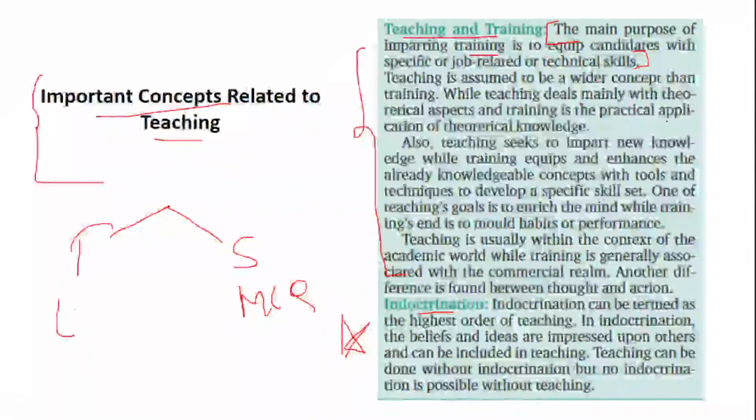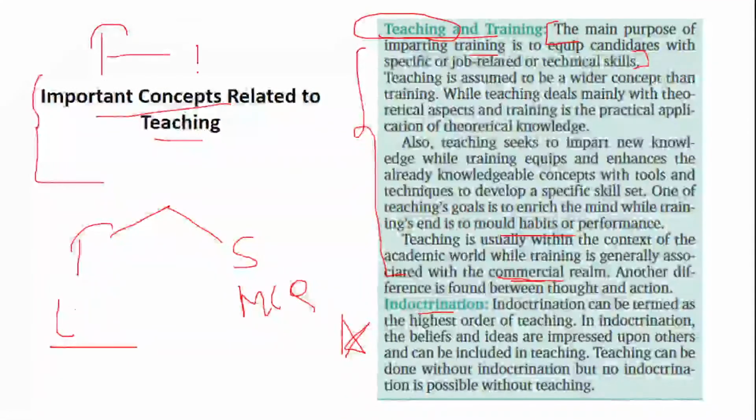So teaching, as I said, imparts knowledge. It gives you knowledge, but training just enhances your knowledge. One of the teaching goals is to enrich the mind, while training is just to mold your habits, to ensure that you are on a correct path. Teaching is usually in the context of the academic world, while training is associated with commercialization. That is, it is basically in order to sustain or survive yourself in this competitive world. I hope it is very clear, teaching and training. Teaching stands at a higher aspect. Training is a sub part of teaching. That's what we can conclude.